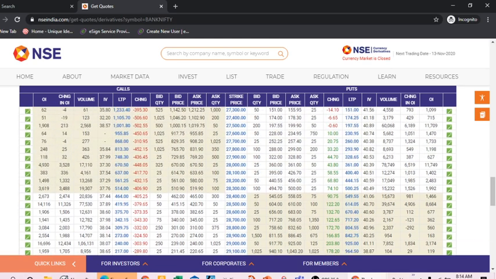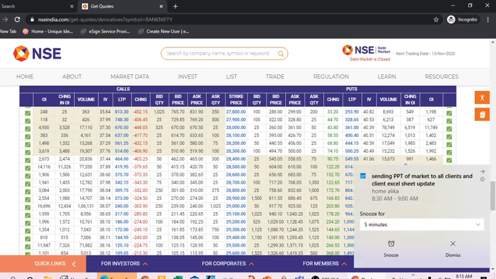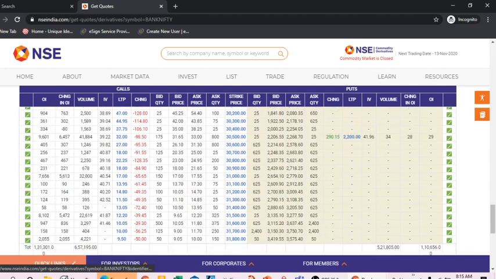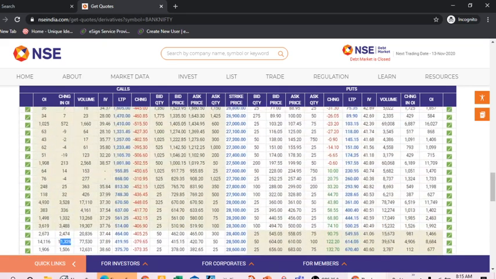Now we will analyze the open interest on the put side. We see there the 28,000, there is 4,000 addition. So put writing we can see here. The change in open interest is 4,906, not too much as compared to this 11,000. And if we go downwards, the change in open interest is not showing, total open interest is showing.